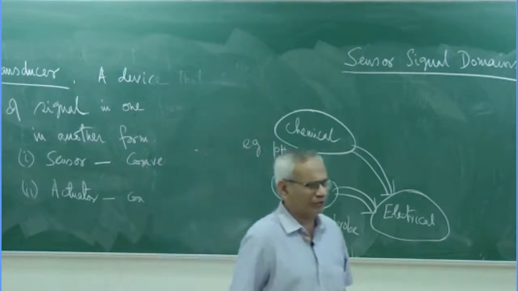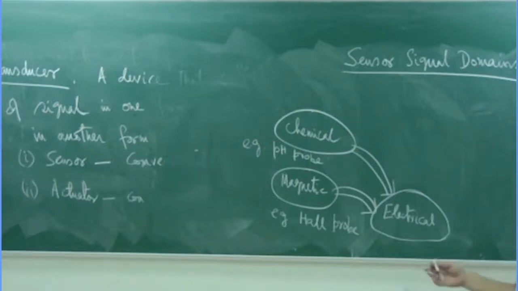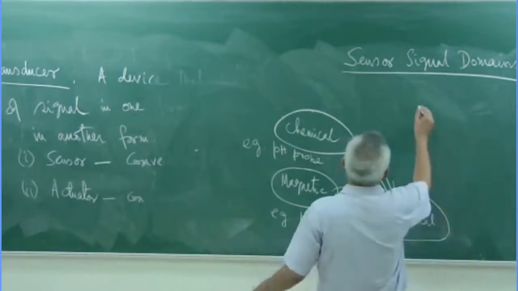You must have done an experiment with the pH probe, where depending upon the pH, some voltage is induced from the Nernst equation. If we measure the potential, that is the conversion from the chemical signal to the electrical signal, and that gives you an idea about the pH value of it. Okay.